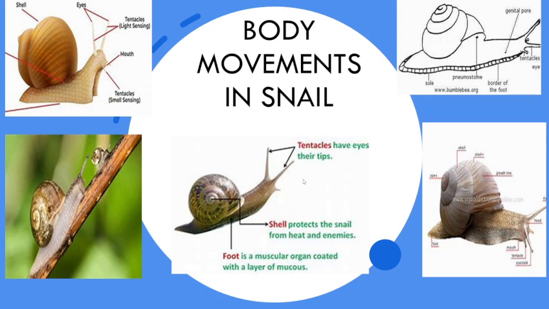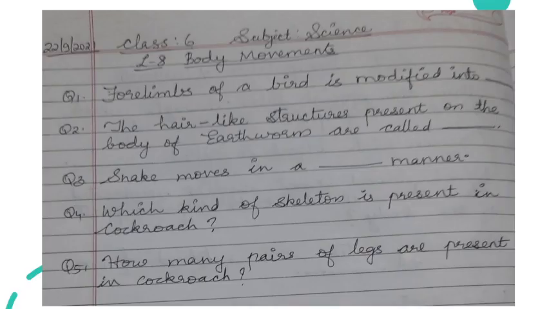Okay, now do one thing, all of you take out one page, or in your science copy you can write. Take out, write your name, class and section, all of you. Hurry up, write these questions in your copy. This is actually like a test. Okay, all of you close the book first. Nobody will open the book and see. First question, the four limbs of a bird is modified into dash. The four limbs of a bird is modified into dash.